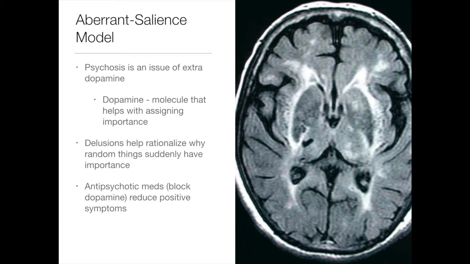For example, things in the background of everyday life take on a new importance because of this extra amount of dopamine. Delusions occur because they act as a storyteller to rationalize why these random things suddenly have importance. Antipsychotic medications usually block dopamine and therefore reduce positive symptoms, supporting the aberrant salience model.